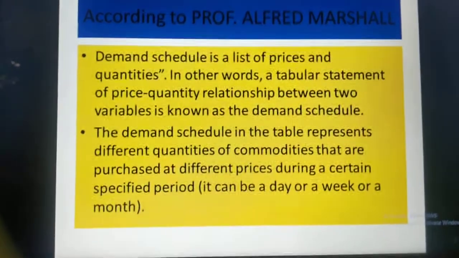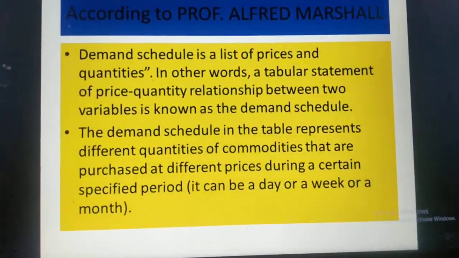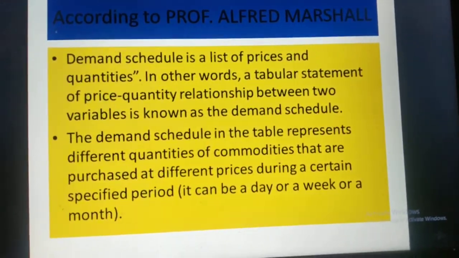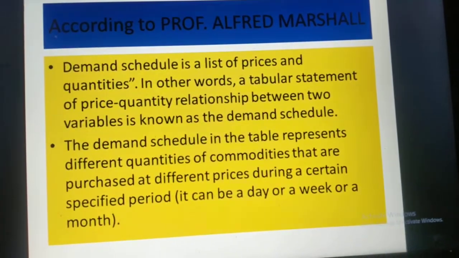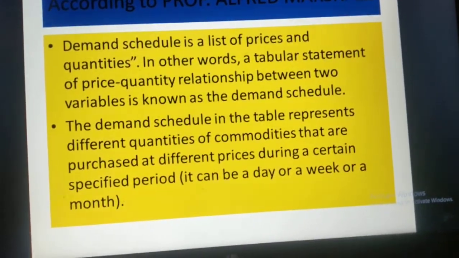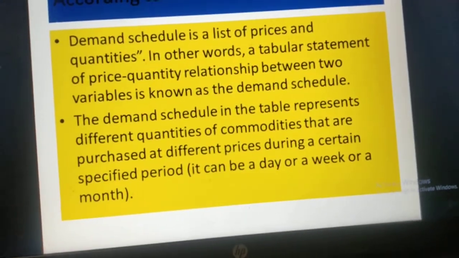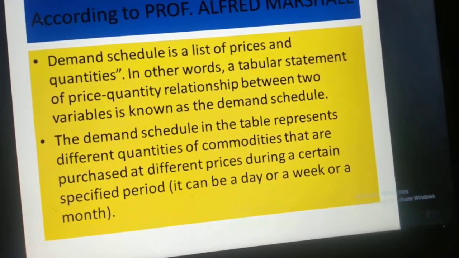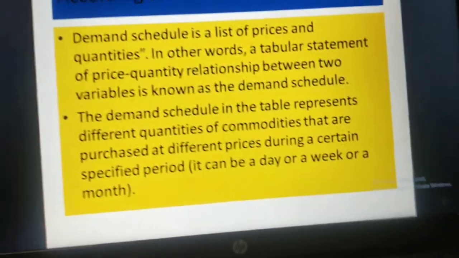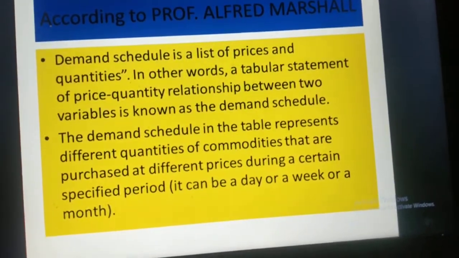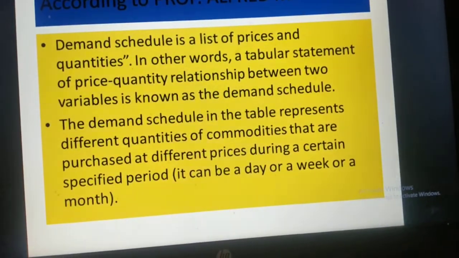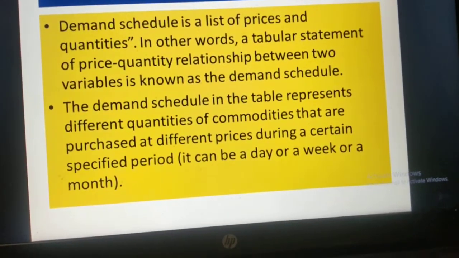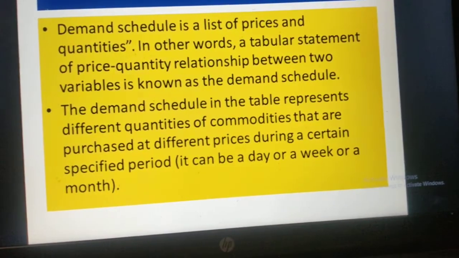The demand schedule is a tabular statement which shows the price and quantity relationship. And the demand curve always shows the inverse relationship between the price and quantity demanded, and the schedule shows the tabular presentation of the same. The demand schedule in the table presents different quantities of a commodity that are purchased at different prices during a certain period of time. That is, at a particular period of time, whatever quality and quantity we are able to purchase is said to be the demand schedule.